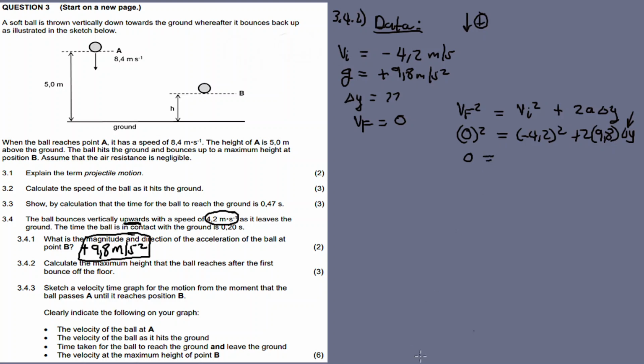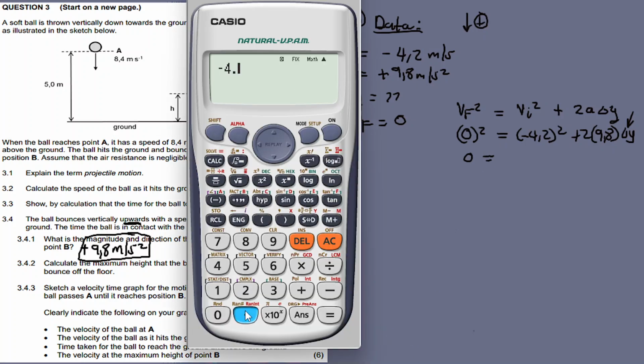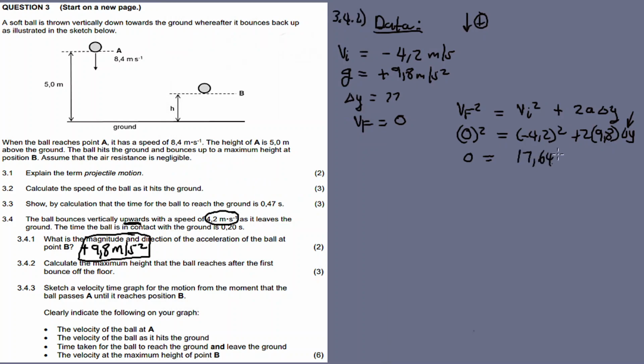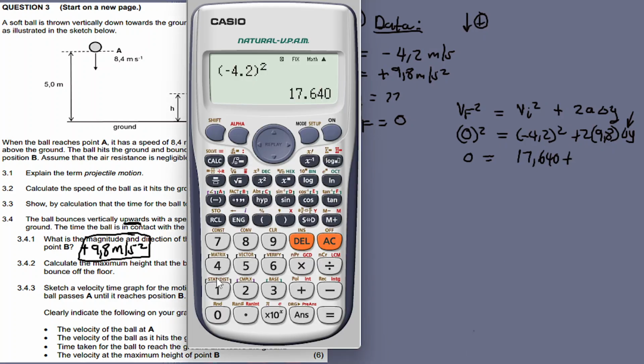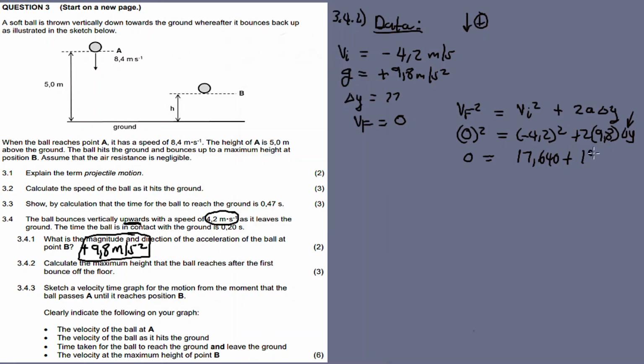So here it's 0, and negative 4.2 squared must go into a bracket. You see the difference is that if you don't use a bracket, the answer stays negative, but if you use a bracket then the square comes out positive. So it's 17.64 plus 19.6 delta y.